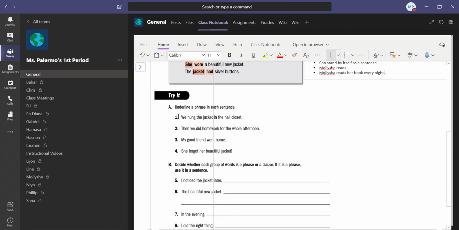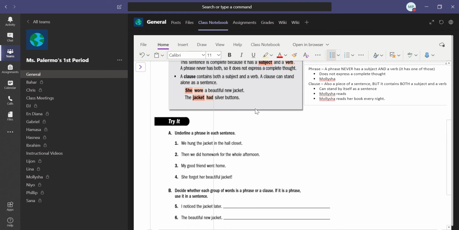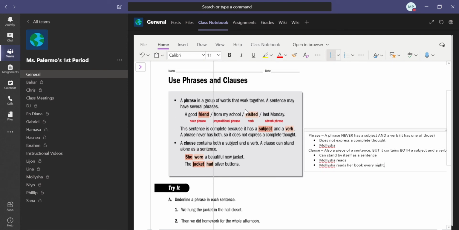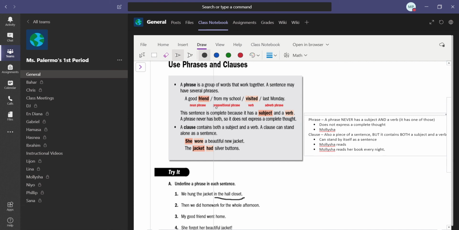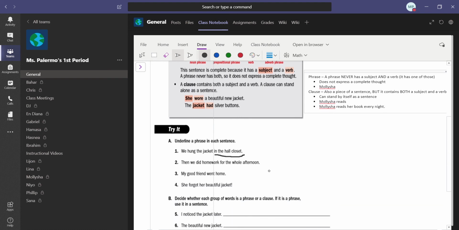So what you're going to do for letter A is underline a phrase in each sentence. As it says up here, you can have a bunch of phrases in a sentence. You just have to underline one. So let's do number one together. I know for sure I see a prepositional phrase because in is a preposition. So in the hall closet would be my prepositional phrase. So as you guys are doing that, go back up here to this box, look at the different types of phrases, and see if you can find one of them in these sentences.